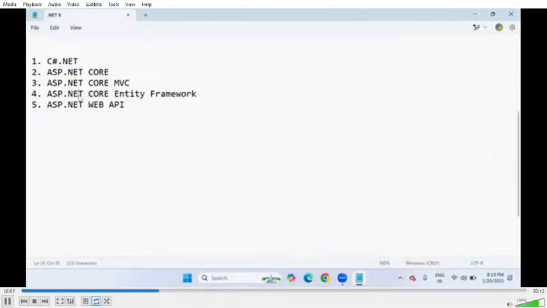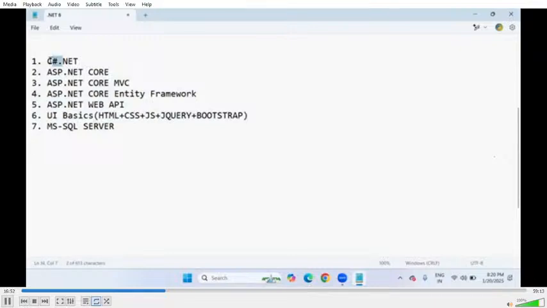And the sixth one is UI technology basics. That means UI basics: HTML, CSS, JavaScript, jQuery, then Bootstrap. These are the UI technology basics. And the seventh one, which is really important, is Microsoft SQL Server. That means MS SQL Server, which is again a product of Microsoft. Totally, in this .NET course, you are going to learn these many subjects.